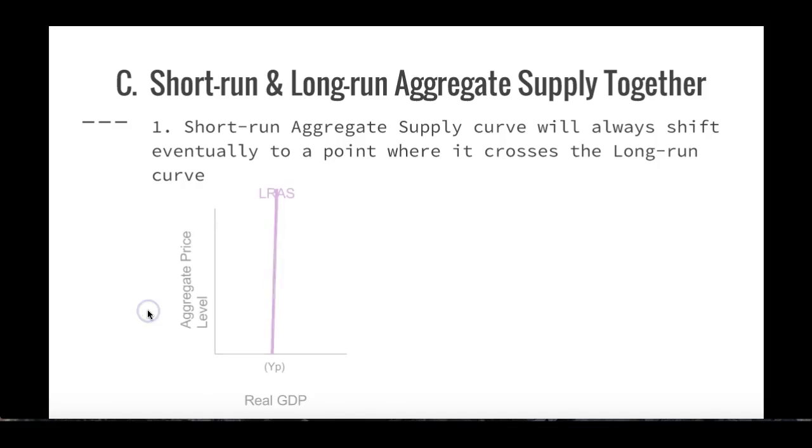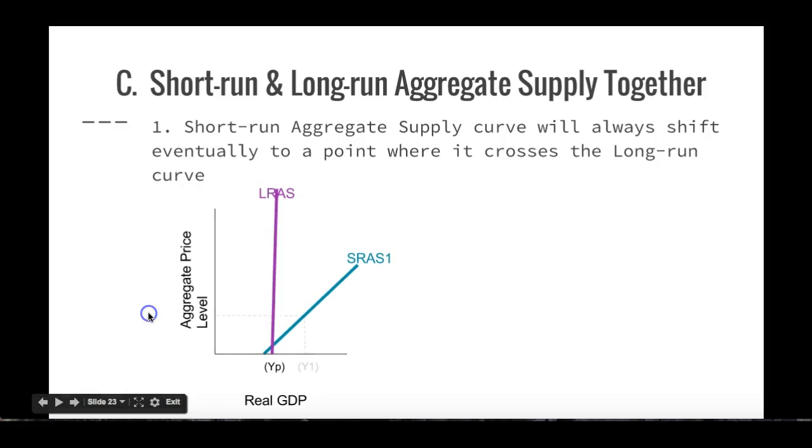Here's what it looks like. Here's our long-run aggregate supply curve, and here's our current output right here. So we're maybe producing here. This is our short-run aggregate supply curve. So Y1 here is how much we're actually producing. But this is our potential.